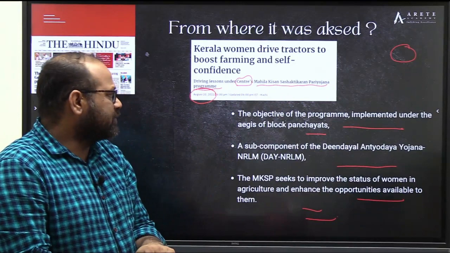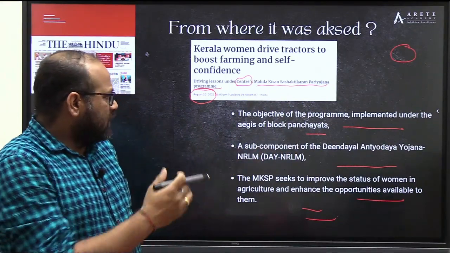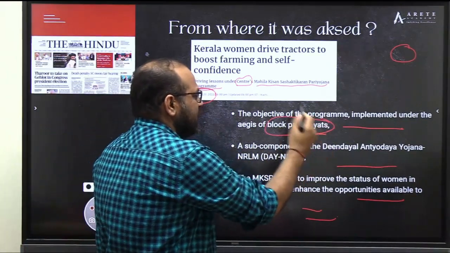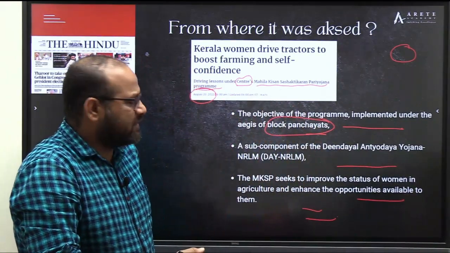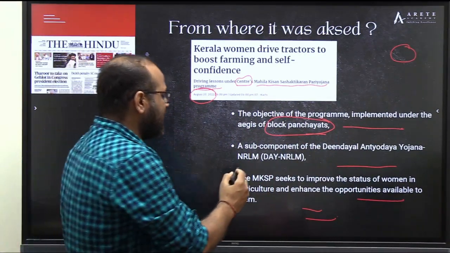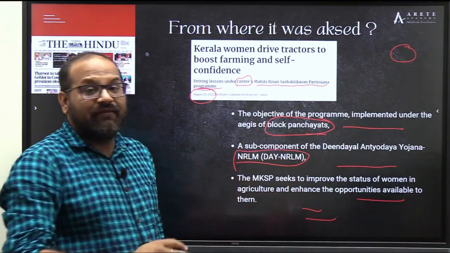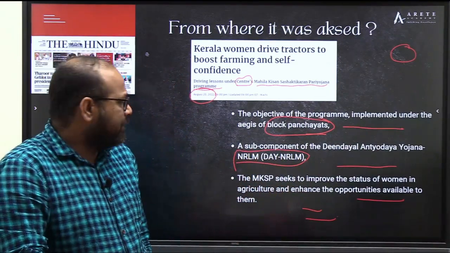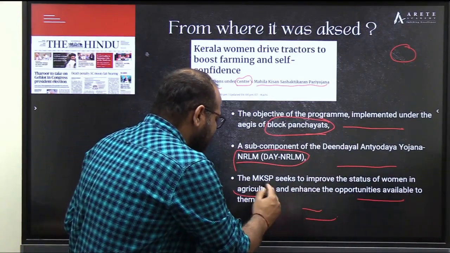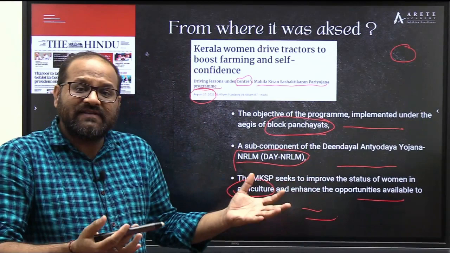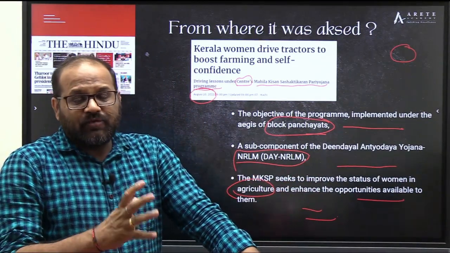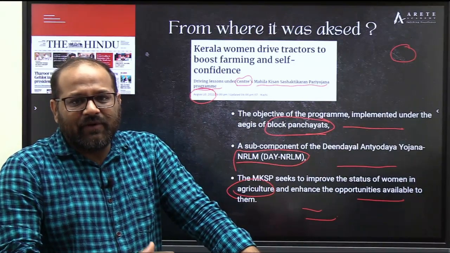What is the objective of the program? It is implemented under the aegis of the block panchayat. So at the panchayat level it is being implemented, the block panchayat. It is a subcomponent of the Deen Dayal Antyodaya Yojana NRLM, that is the National Rural Livelihood Mission. And it seeks to improve what? It seeks to improve the status of women in agriculture and enhance the opportunities available to them. So whatever opportunities are there for them, they should be able to use and avail those.